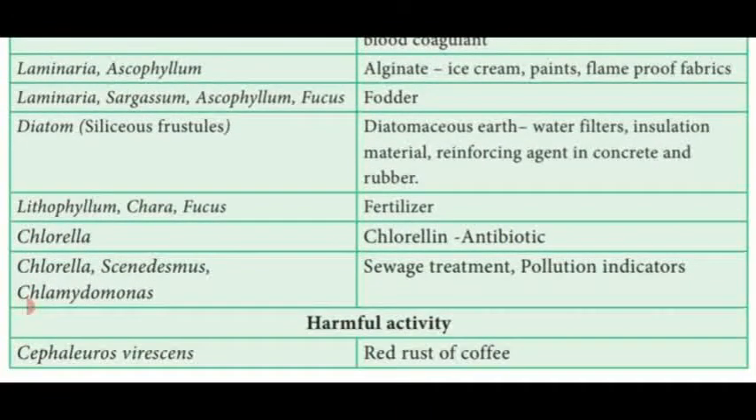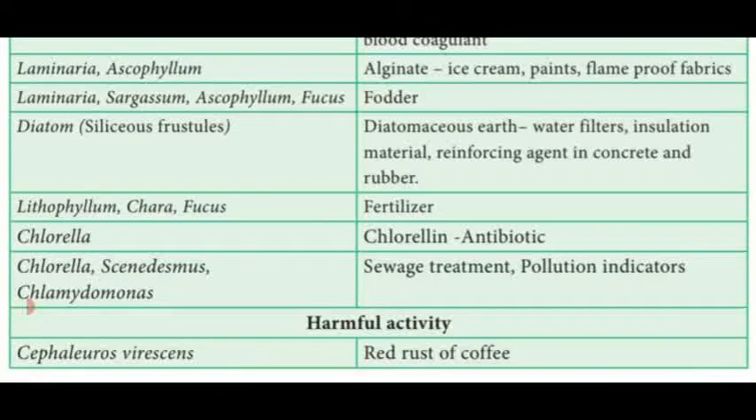Next one, Lithophyllum, Chara and Fucus are used as fertilizer. Chlorella is used to prepare an antibiotic medicine known as chlorellin. Another three algae, Chlorella, Scenedesmus, Chlamydomonas, act in sewage treatment. They clear the sewage water and also indicate the pollution present in the environment. So they are named as pollution indicators. These are all the beneficial activities of algae.